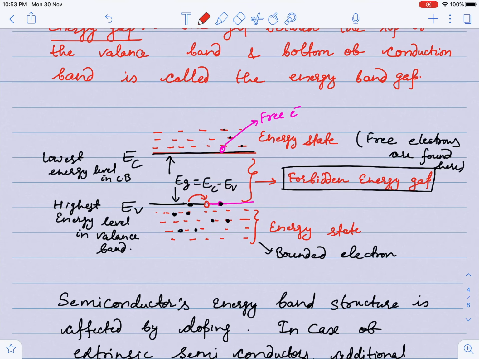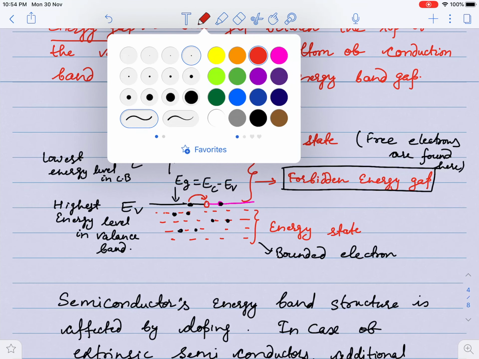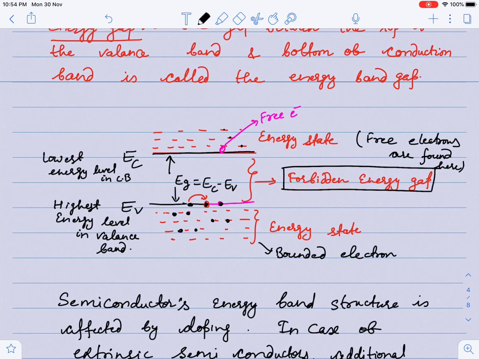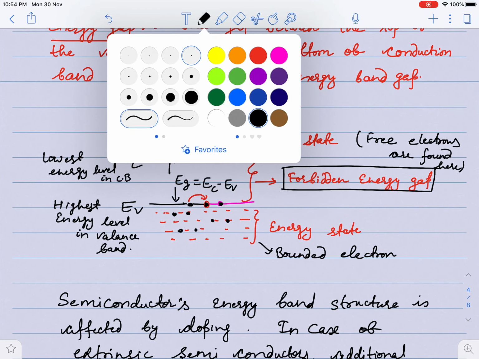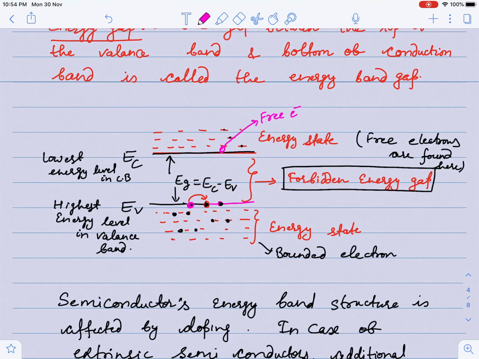What is happening, guys, is that in the valence band electrons jump from one place to another to fill the vacancy, and this vacancy which is created in the valence band is called a hole, guys. So holes are always created in the valence band, and as electrons jump from the valence band to the conduction band, free electrons are always found in the conduction band.